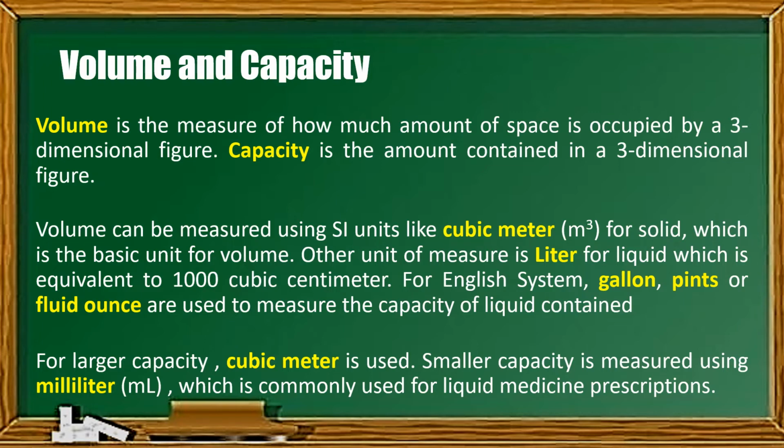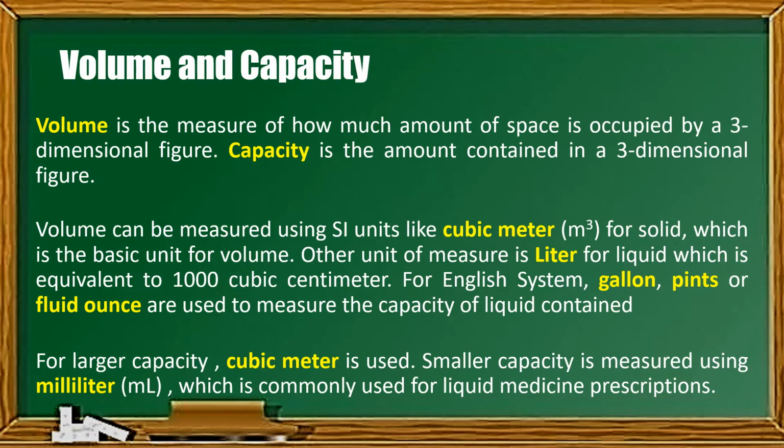Now, volume can be measured using the International System of Units or the metric system, like cubic meter. For solids, that is what we use, the cubic meter, which is the basic unit for volume. So our basic unit is the cubic meter for volume of solids. While for capacity, or volume of liquids, we use the liter, which is equivalent to 1,000 cubic centimeters.